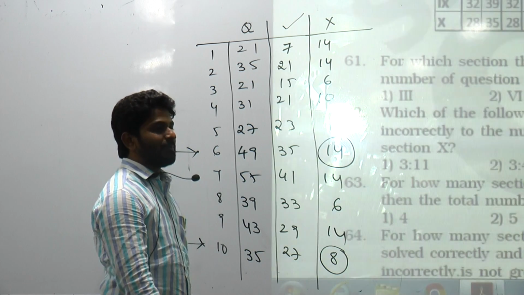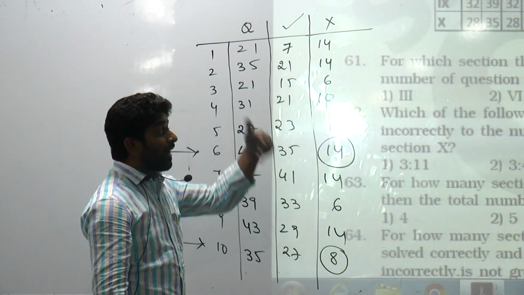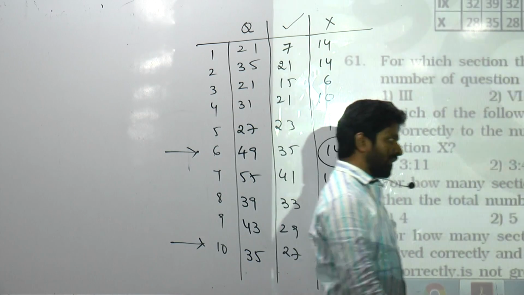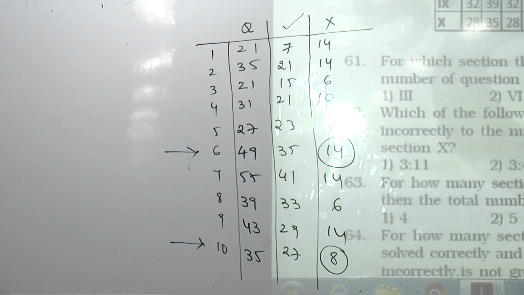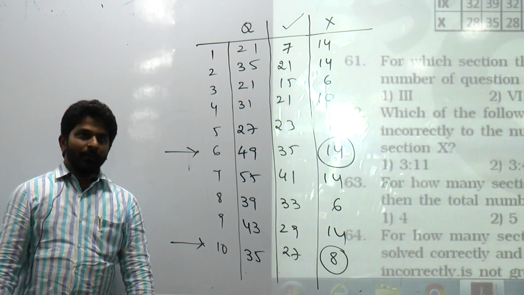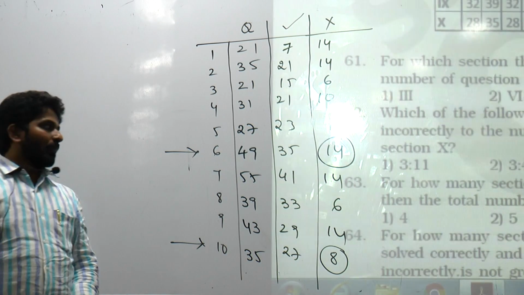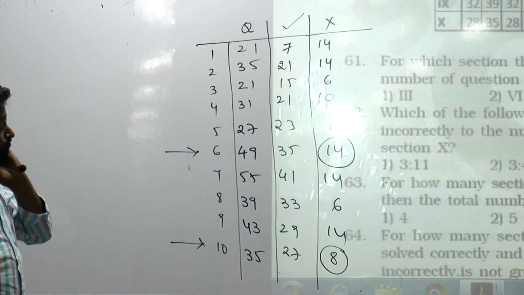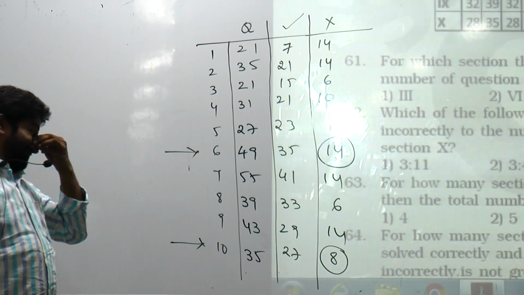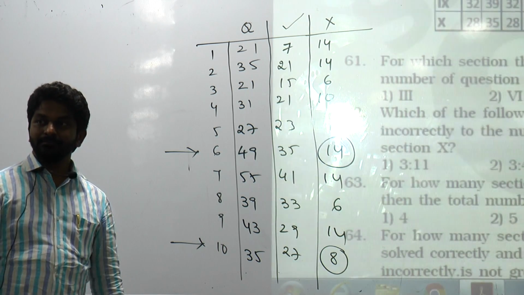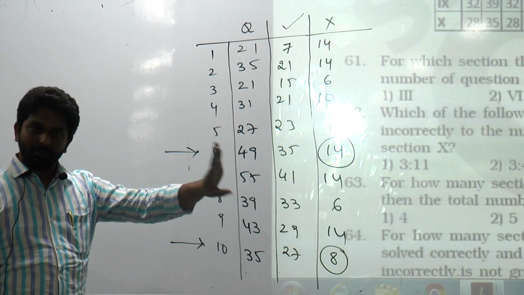Is 2 to 5 possible? No. And the last one, 14 to 11? Not possible. Either 4th option or 5th option, both are right. 2 to 3 is not possible, 14 to 11 is also not possible. Okay?